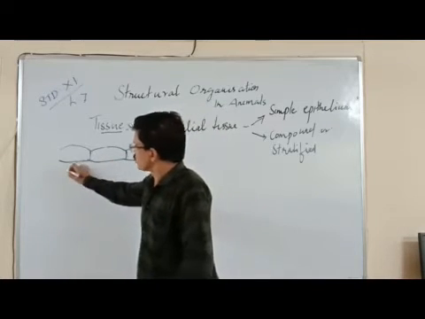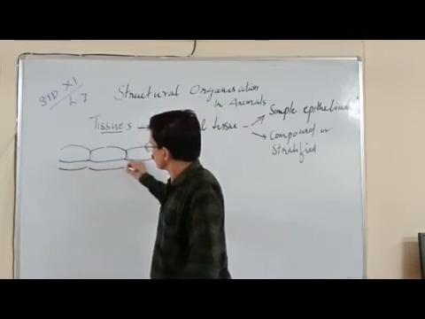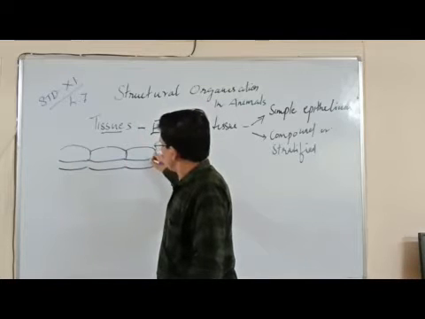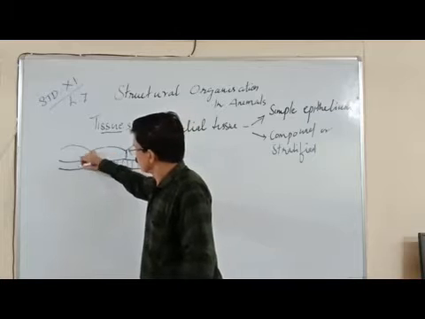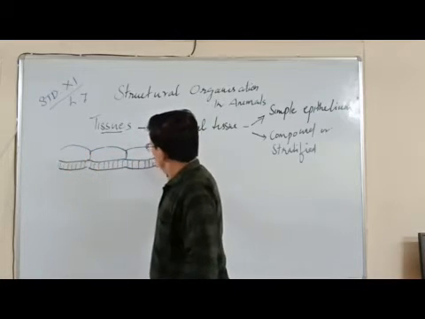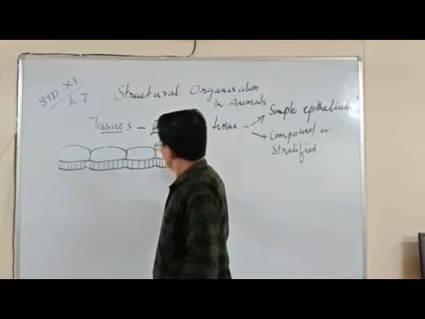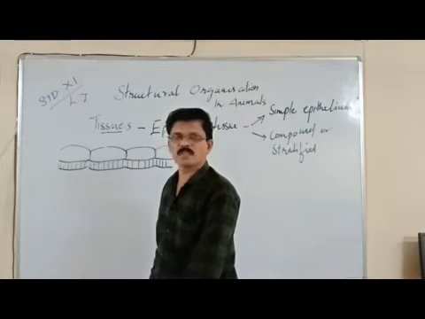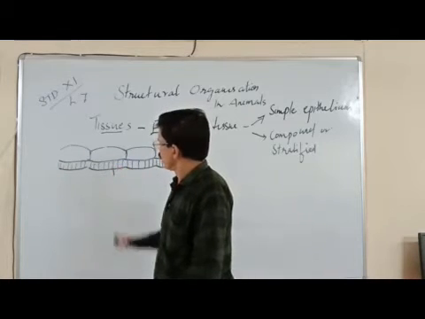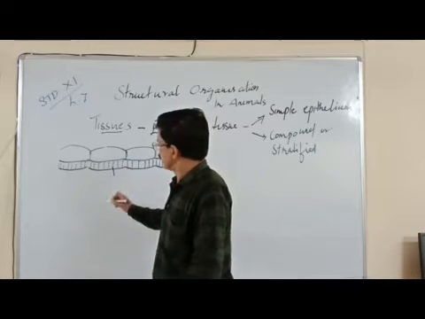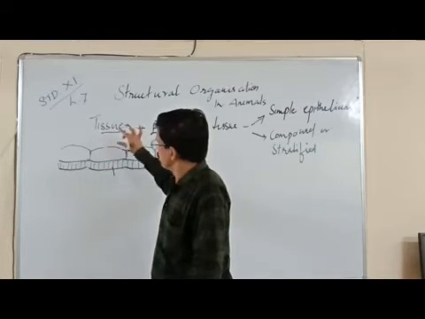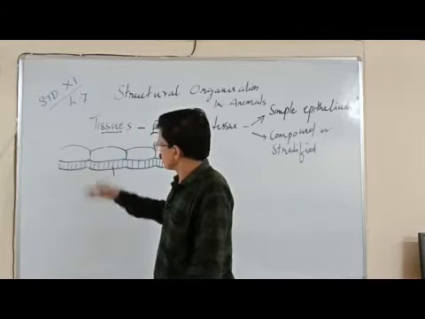All epithelial tissues are underlined by a layer of cells which are called fibrous membrane.